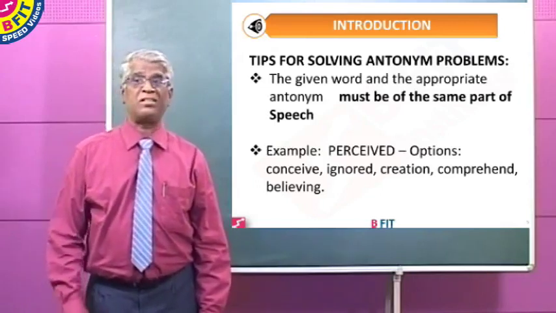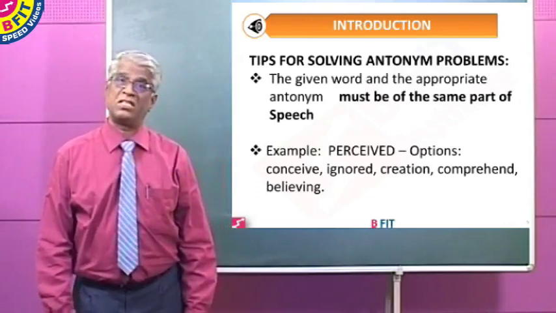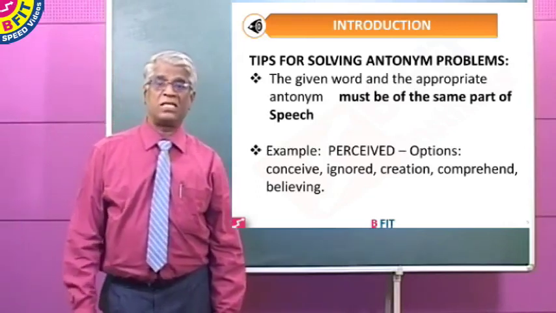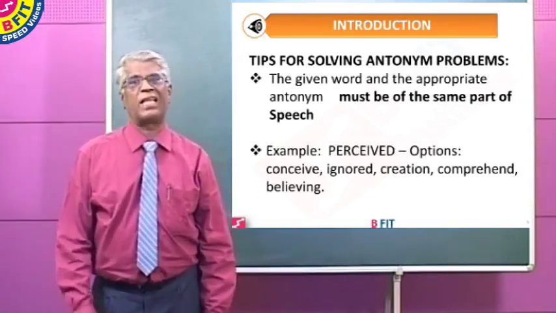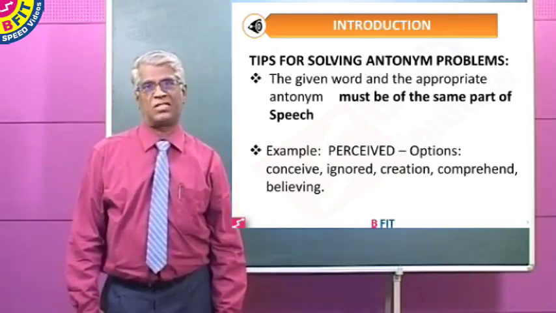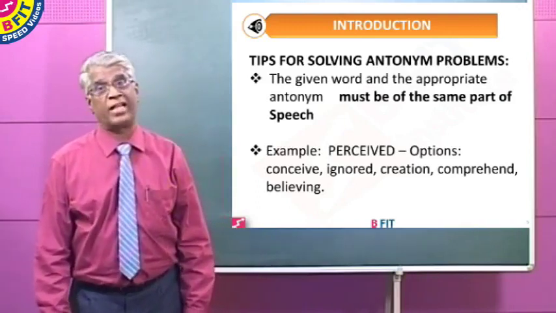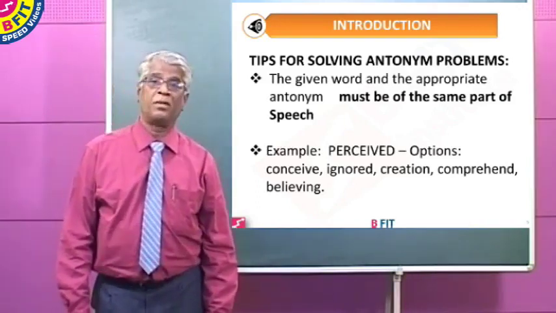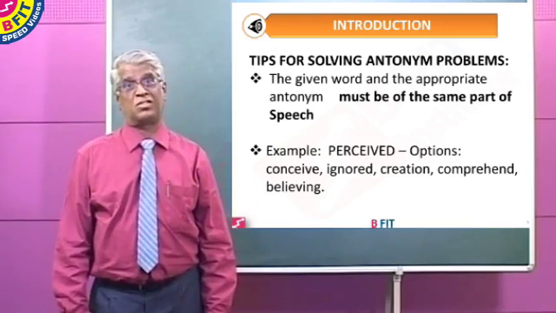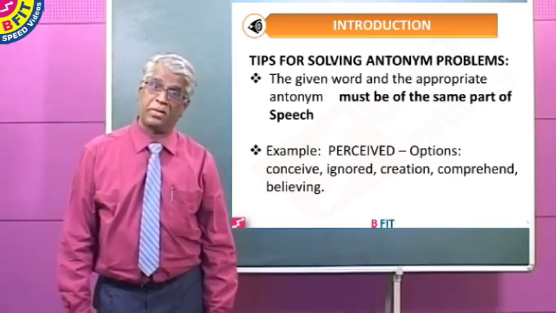Now, leaving the second, let's move on to the third, creation, which is a noun, but the given word is a verb. So creation can be removed from our list of possible correct answers. And comprehend means to understand. It is again a verb, but it is in present tense. But we are looking for a word which is a verb in the past tense.